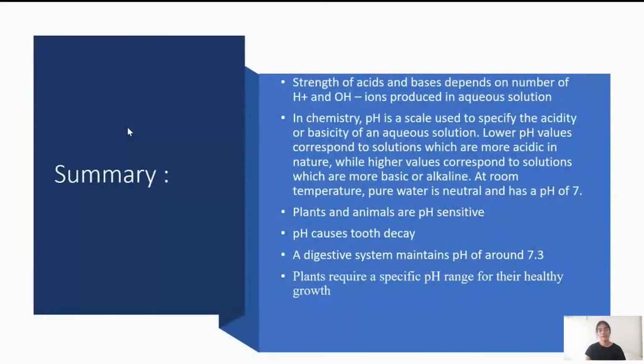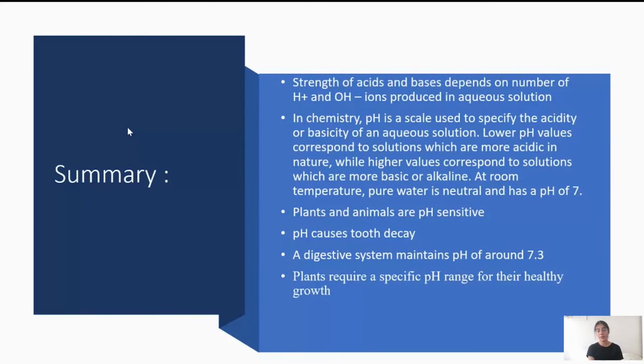Now, this is it for this session. Let us recall what we studied in this entire session. We started by studying that the strength of acids and bases depends on the number of H plus and OH minus ions that are produced in an aqueous solution. The more H plus ions produced by an acid, the stronger the acid would be. The more OH minus ions produced by a base, the stronger that base would be.